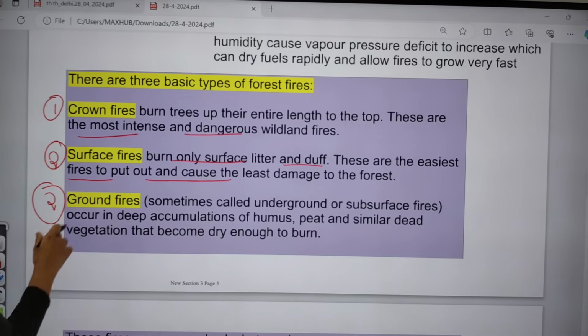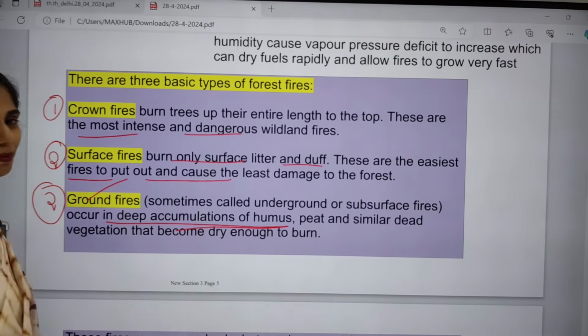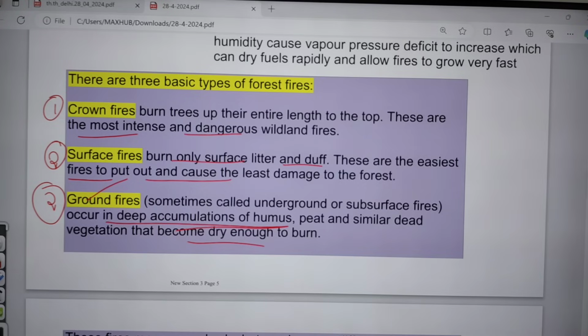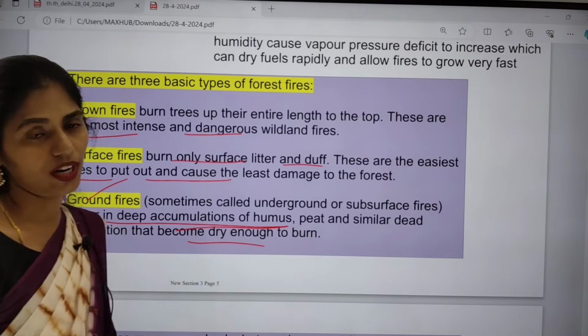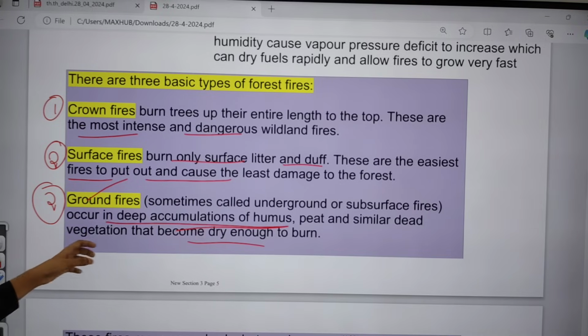And the next one is ground fires. Sometimes they are also called underground or subsurface fires. They occur in the deep accumulation of humus, peat, and similar dead vegetation that becomes dry enough to burn. So it happens inside the layers of the soil. Okay, so these are the different types of forest fires.